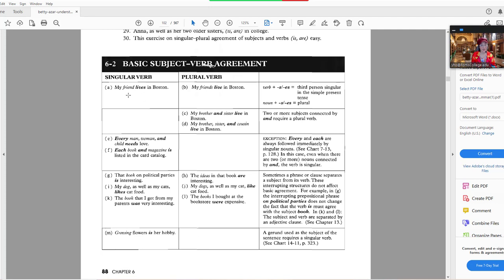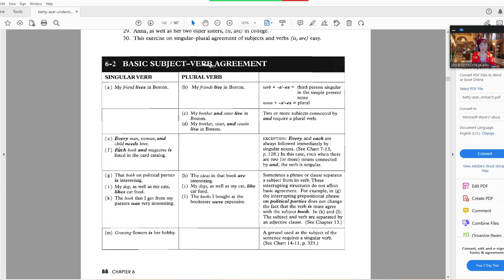My friend, that's a singular subject, lives, that's a singular verb, in Boston, prepositional phrase. My friends, plural subject, then plural verb, live in Boston. My brother and sister, plural subject, hence a plural verb, live in Boston. So two or more subjects connected by and require a plural verb.